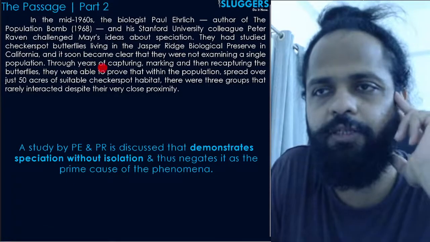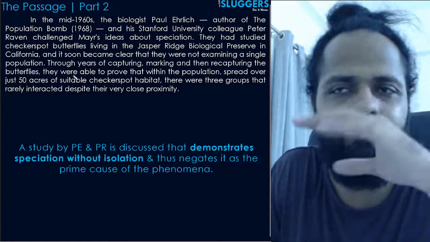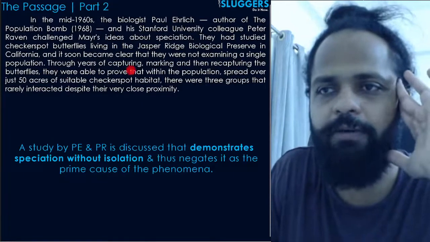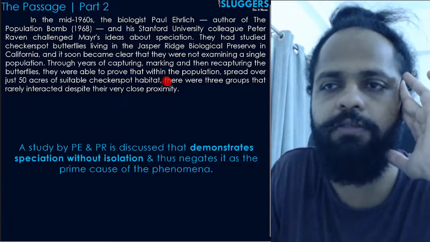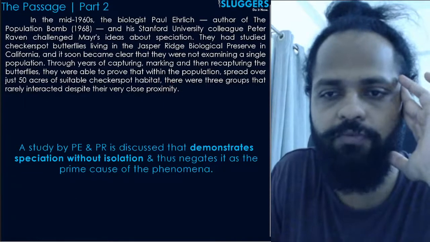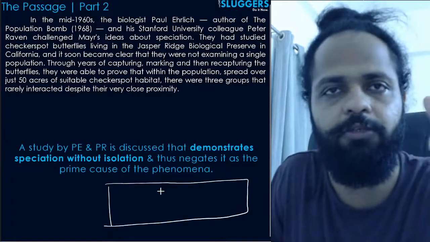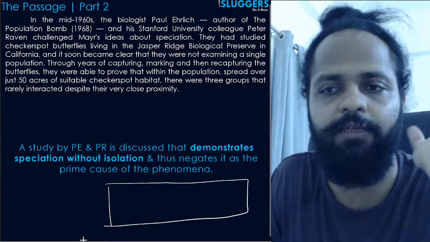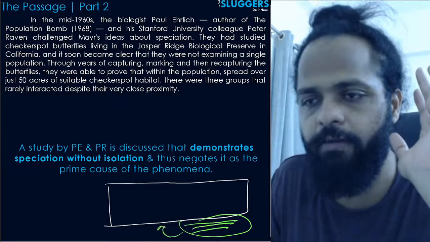So and through years of capturing, marking and then recapturing the butterflies, basically काफी सारा काम करके, they were able to prove that within the population spread over just 50 acres of suitable checkerspot habitat, right? So what they are saying is कि this was a population जहाँ पे like which was uniformly, यहाँ पे कोई physical isolation वाले barriers नहीं है. There are no physical isolation barriers present here.